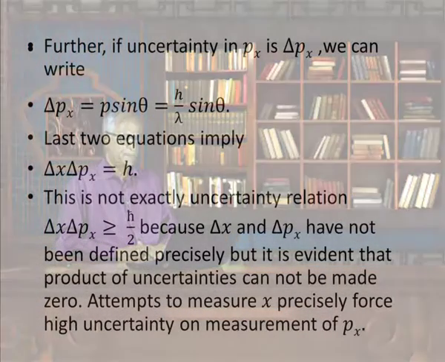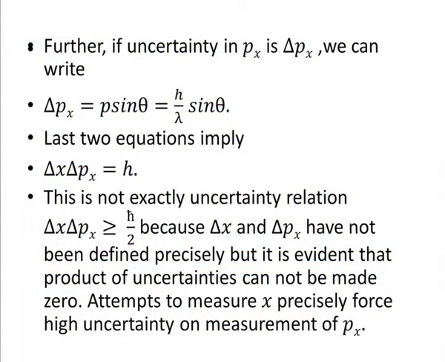Whether it is h or h bar by 2 is a different matter, related to how you define the uncertainties, but it is not 0 as it was in classical physics. Attempts to measure x precisely force high uncertainties on the measurement of px.